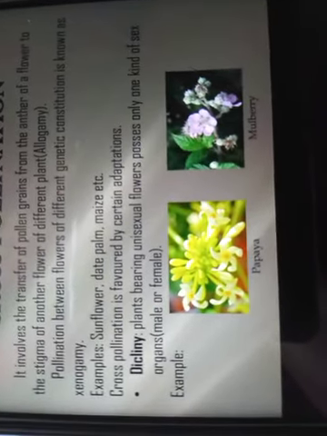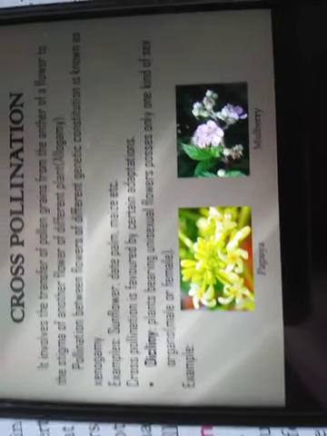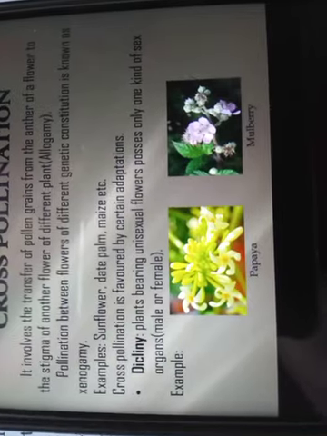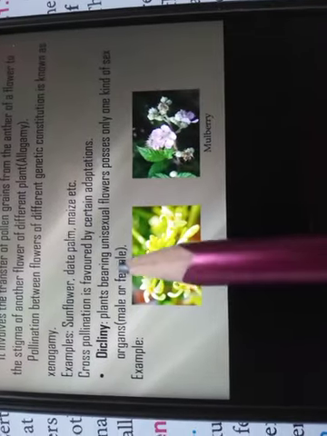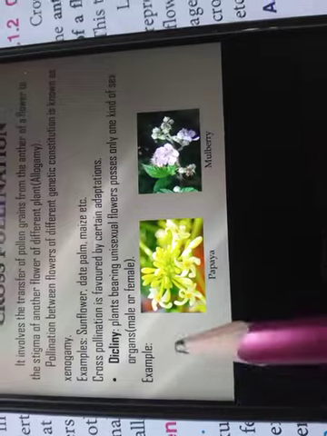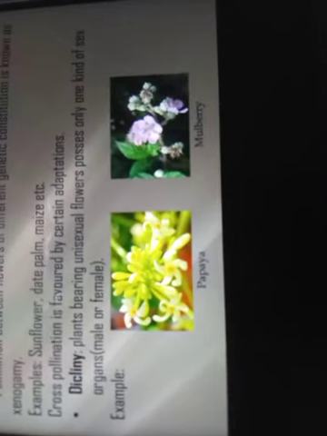The first one which is shown to you is diclinism. Diclinism means the plants bearing unisexual flowers possess only one kind of sex organs. Either it will be male or it will be female. Examples: papaya, mulberry, etc.